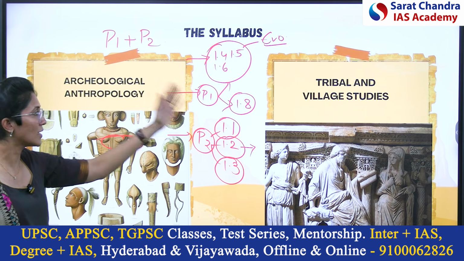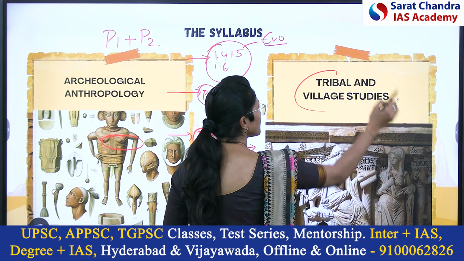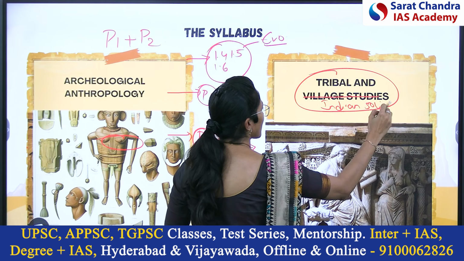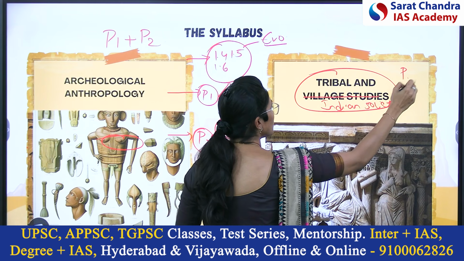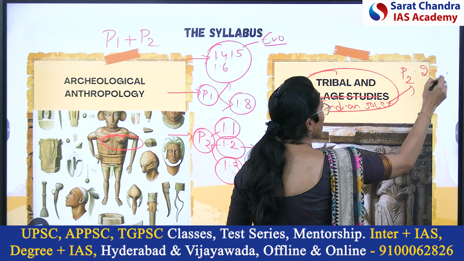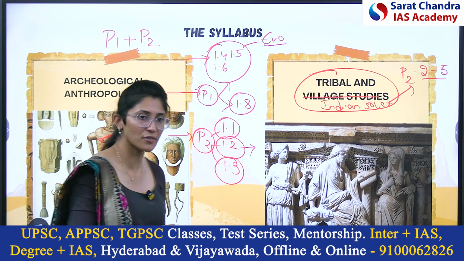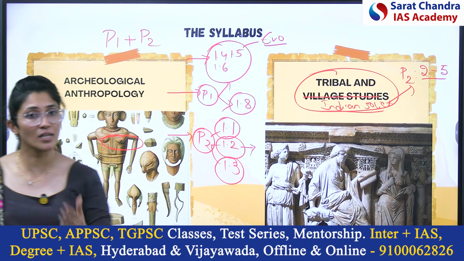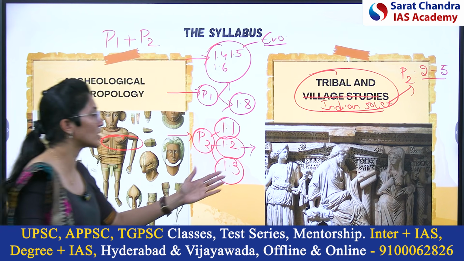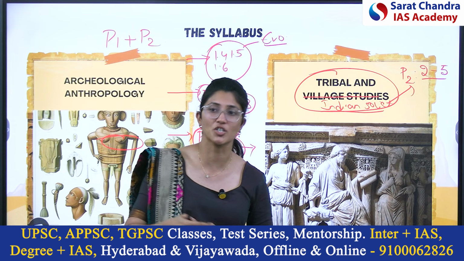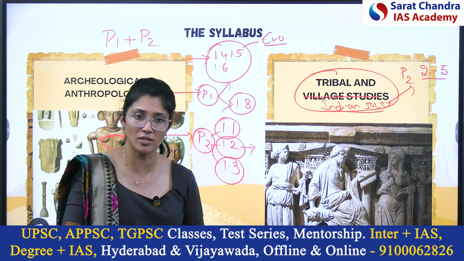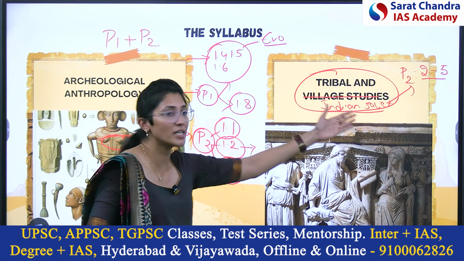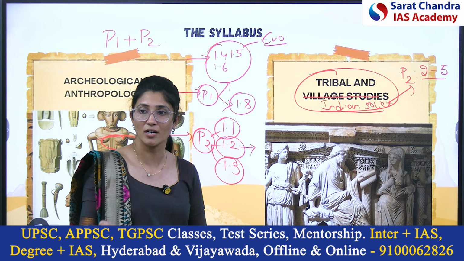Archaeological anthropology. Next section, tribal and village studies. So here we talk about Indian society. Paper 2, chapters 2 to 5, we talk about Indian society, the demographic profile of India, both ethnic and linguistic elements. Right, along with that we talk about ancient social structures like Varnashrama, Purushartha, Karma, Rina, rebirth, along with that caste system, village system, etc. 2 to 5 topics talk about Indian society from the past to the present and future dynamics.